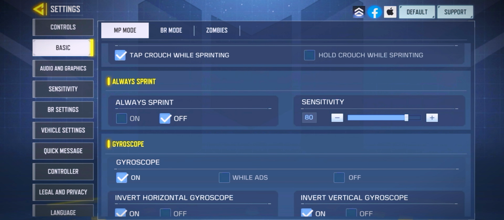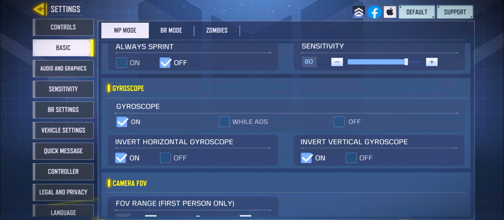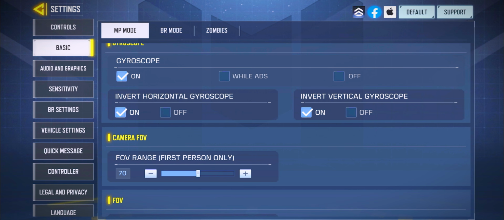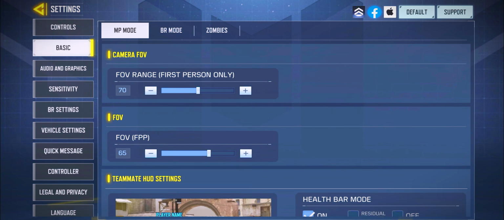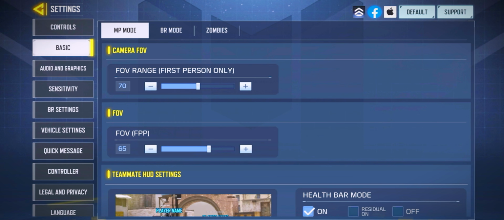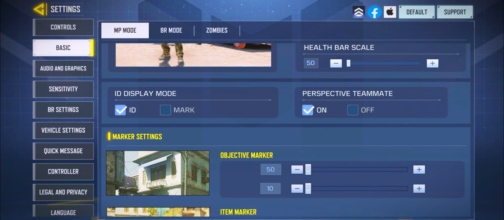And most important right now, my gyroscope. I have that obviously on, and I do play on inverted gyroscope. So if I move up, it goes down. If I go down, it moves up, and vice versa. This is what invert means. It means the opposite. And for my camera FOV, as you guys can see, 70 on the top, 65 on the bottom. And then let's move on to the other settings, which are not really important, but you guys can see it here.